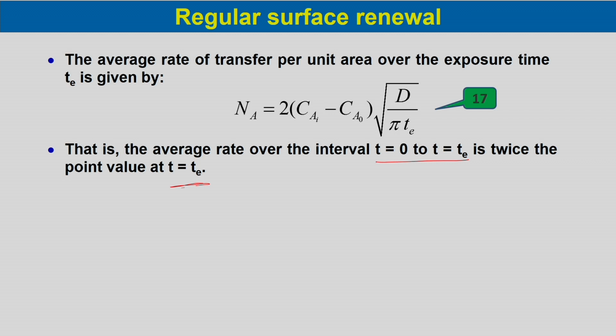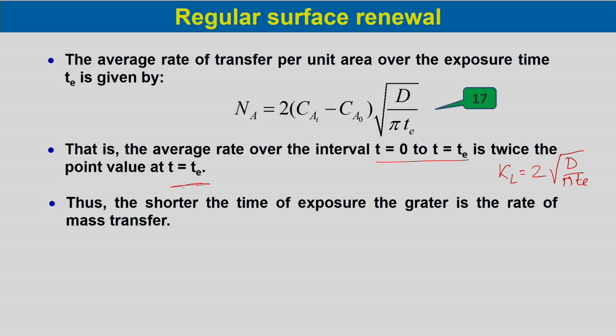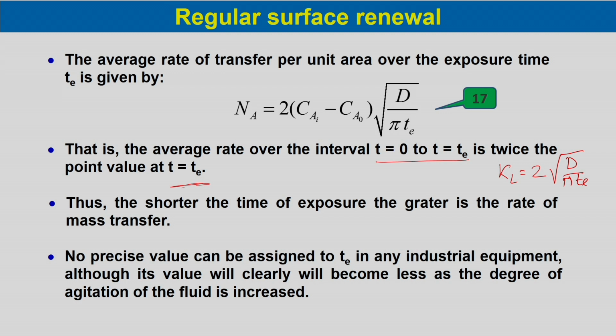So, from this we can write the mass transfer coefficient KL would be 2 into root over D by pi Te. Thus, the shorter the time of exposure, the greater is the rate of mass transfer. As the time will be shorter, the mass transfer rate will enhance from this equation.